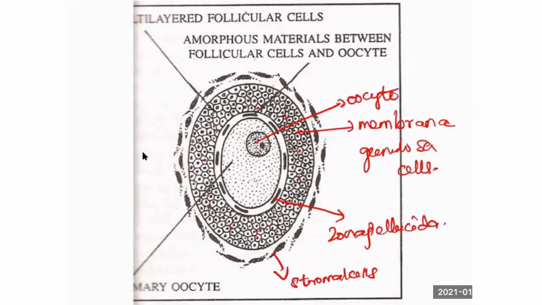So the outer covering of the oocyte is called zona pellucida. So what is the function of zona pellucida?